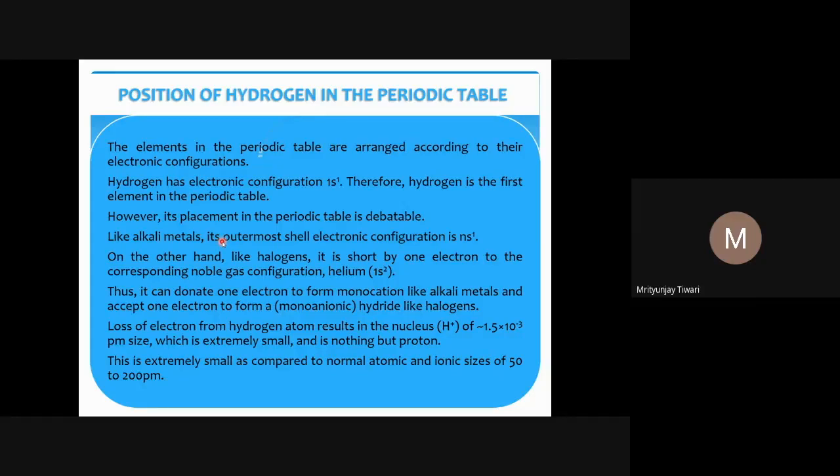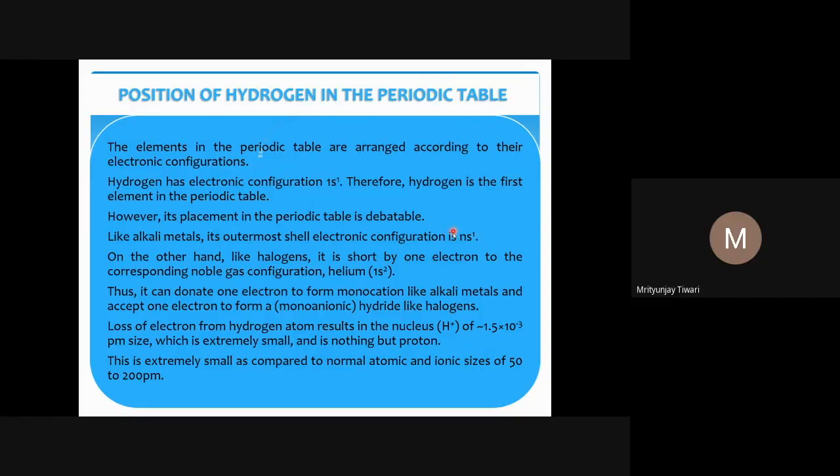So because of that, there is some debate, some confusion that is always there, and that will still be there. Like alkali metals, hydrogen's outermost shell electronic configuration is ns1. For alkali metals, lithium is 1s2, 2s1. Sodium is 1s2, 2s2, 2p6, 3s1. Hydrogen is 1s1. So 1s1, 2s1, 3s1, 4s1. This is how the outermost electronic configuration of the alkali metals group comes.